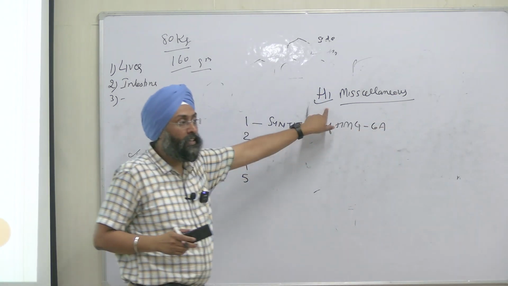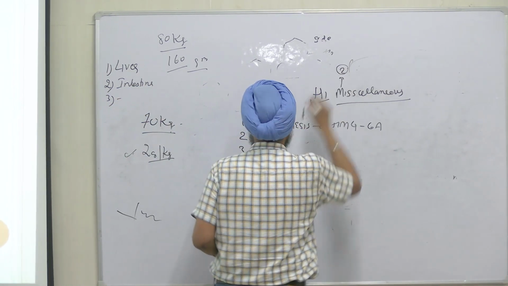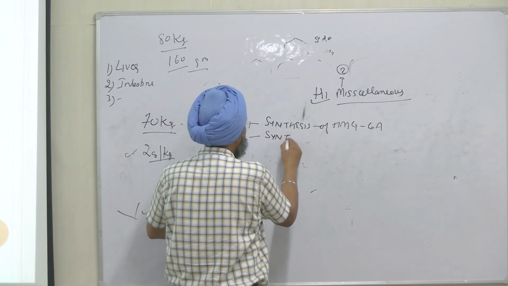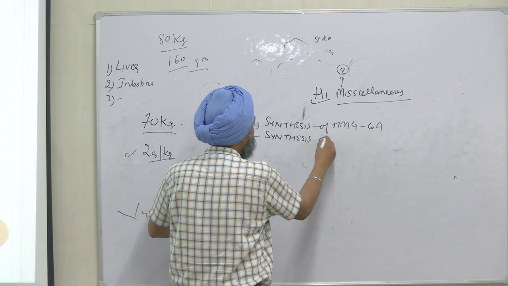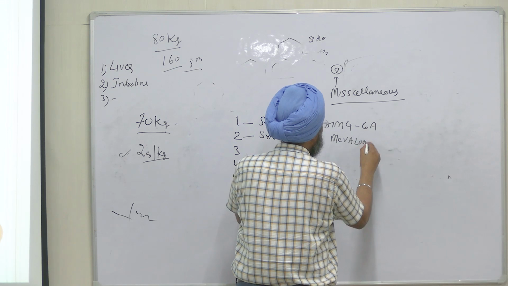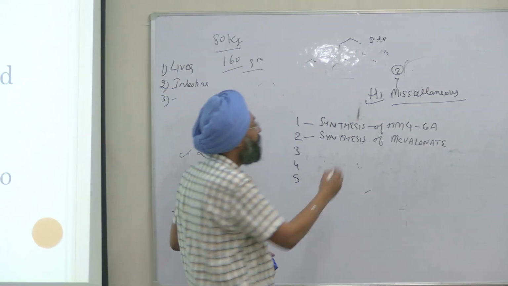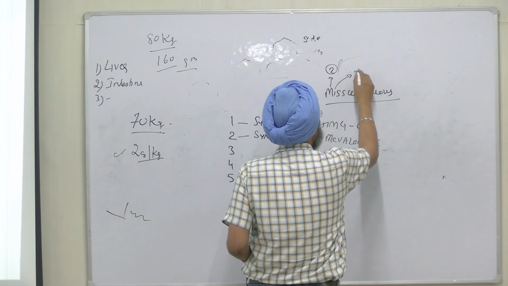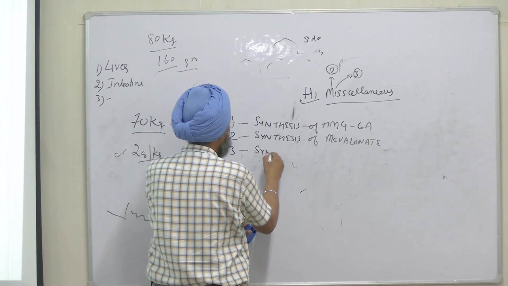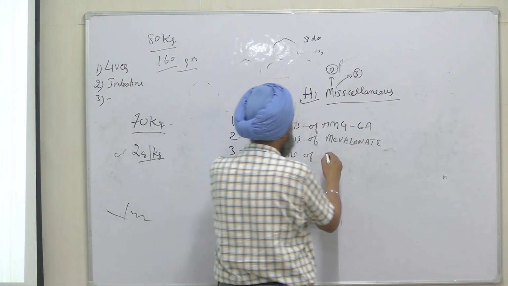H, first letter, right? Then this is 2, synthesis of mevalonate. Right? Then comes I for third, isoprenoid, synthesis of isoprenoid units.